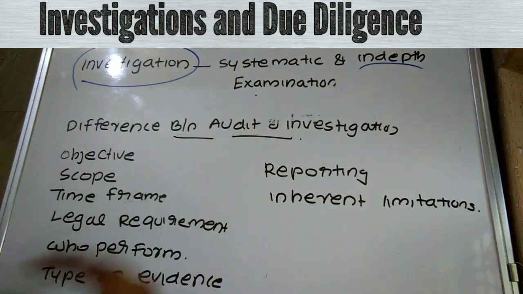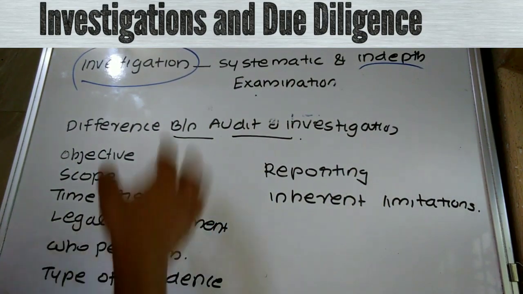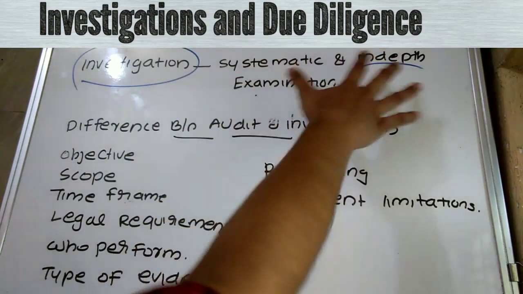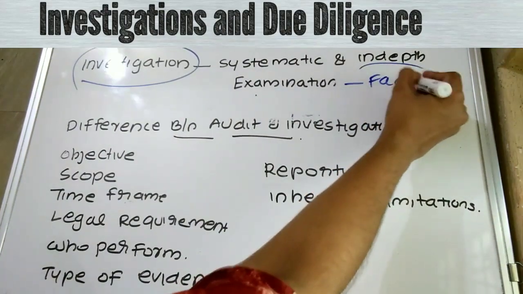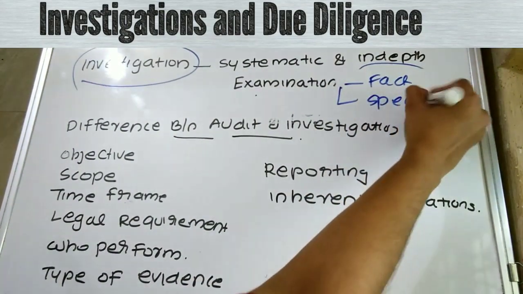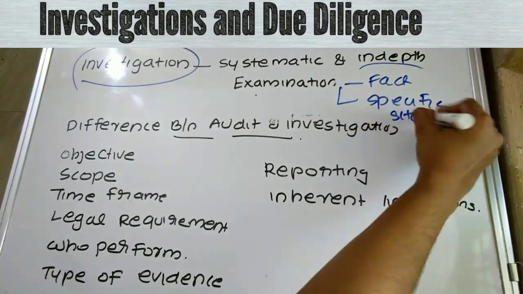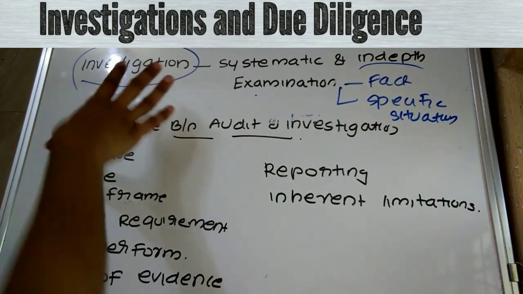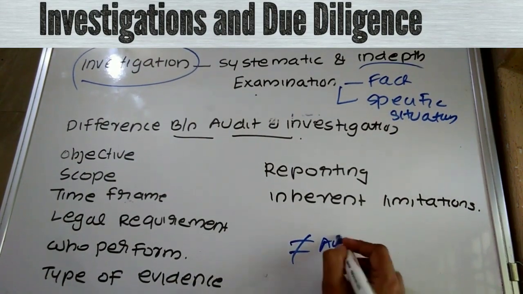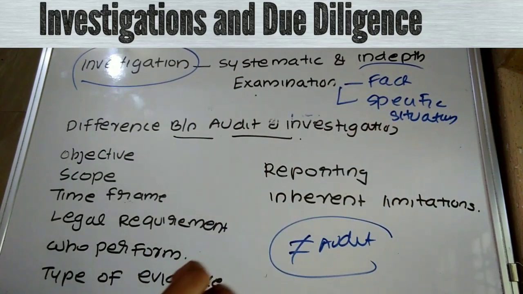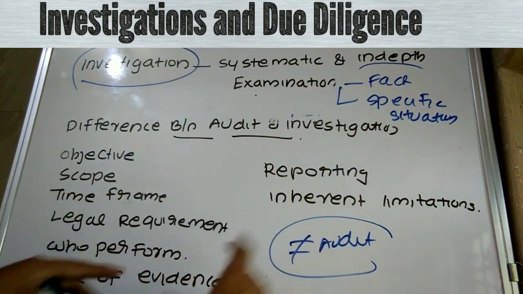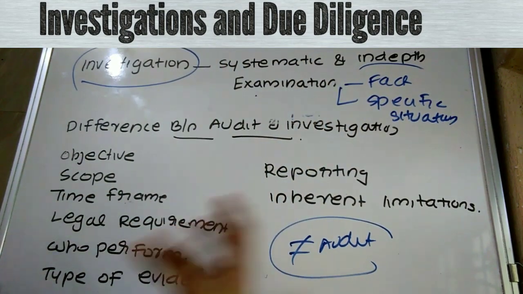First of all, we are discussing what is meant by investigation. Investigation refers to a systematic and in-depth examination to establish a fact or to evaluate a specific situation. So investigation is not equal to audit. Investigation involves systematic and in-depth examination. Each point has to be clearly examined by the investigating accountant. This is mainly for the purpose of establishment of a fact.